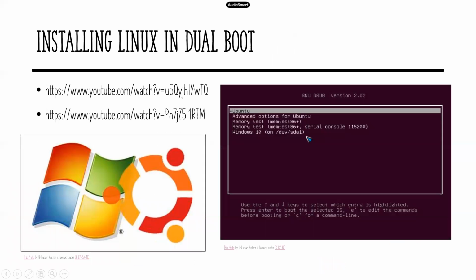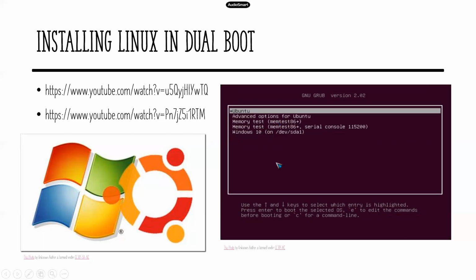And then dual boot means one at a time. Both will be different operating systems. Of course, if you are in Ubuntu, you can access Windows. But if you are in Windows, you cannot access Ubuntu or Linux. If you are in Ubuntu, you can still access the Windows disk drive. You need to check the mount point. If you say df -h, you will get the information on the mount point and the device name, and then you can know that particular disk. Like that, you can access Windows from Ubuntu. So that is another advantage you get with dual boot.